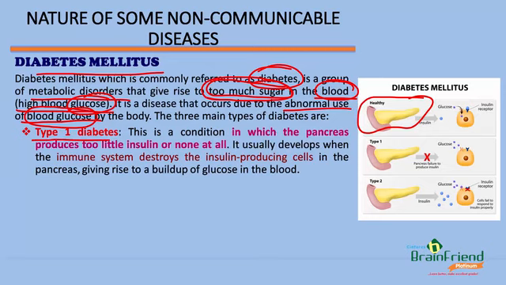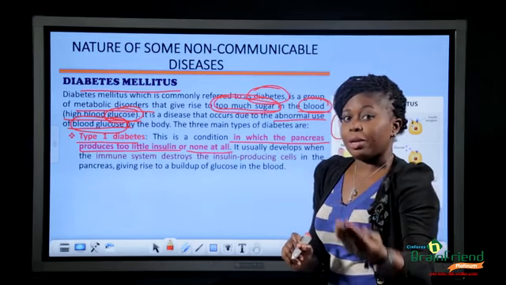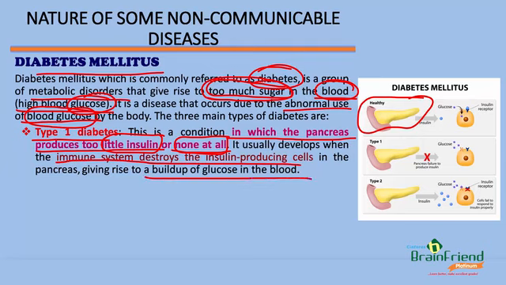Type 1 diabetes. This is a condition in which the pancreas produces too little insulin or none at all. This pancreas is supposed to produce insulin that metabolizes the blood glucose. But then, it produces too little insulin for this particular work, or it does not even produce the insulin at all. Now, this usually develops when the immune system destroys the insulin-producing cells in the pancreas, giving rise to a buildup of glucose in the blood.